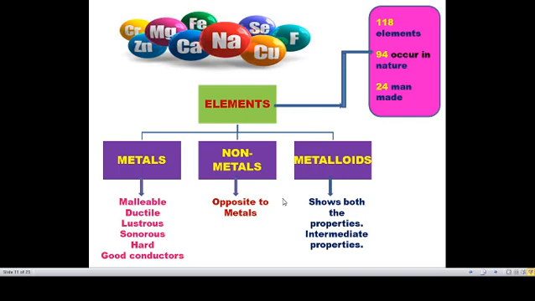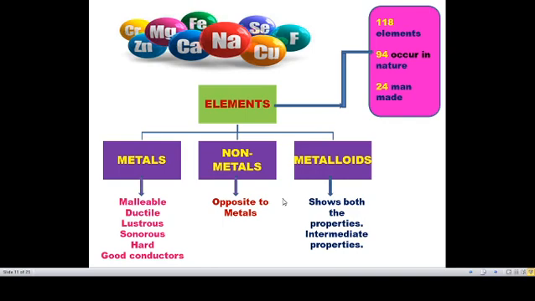Malleable means we can make the metal into any shape we want, like thin sheets. We can beat it and make it into thin sheets, like aluminum foils used in food packaging. Without breaking that element, since I already told we cannot split that element, we can make it into several shapes, like thin sheets or some other shape we want. So that is called malleable.